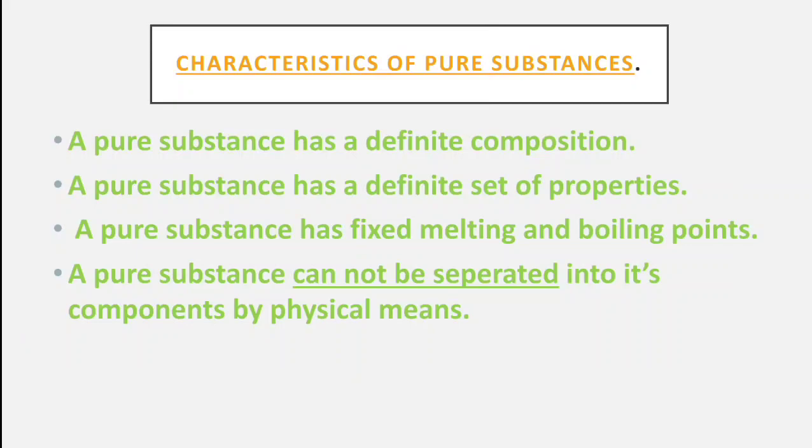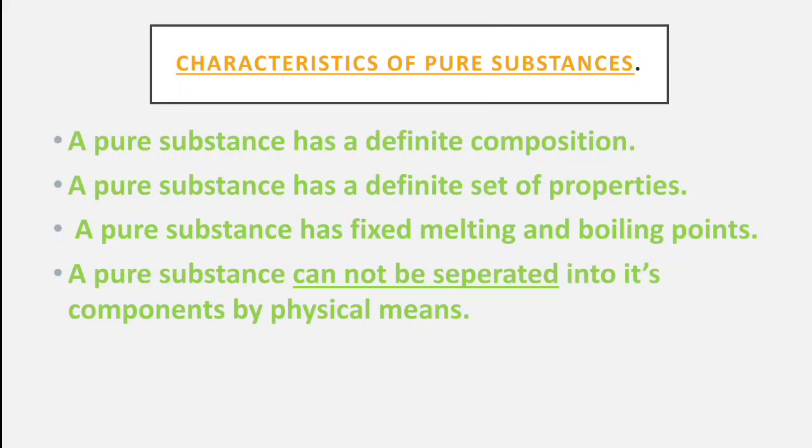So a pure substance always has its fixed melting point as well as boiling point. Melting point means the temperature at which the ice will melt. Boiling point means the temperature at which the water will start boiling.